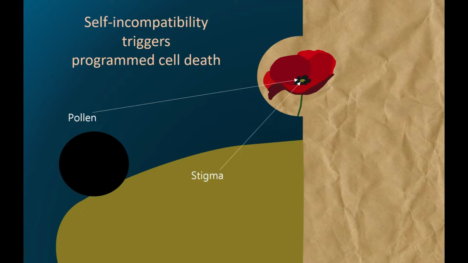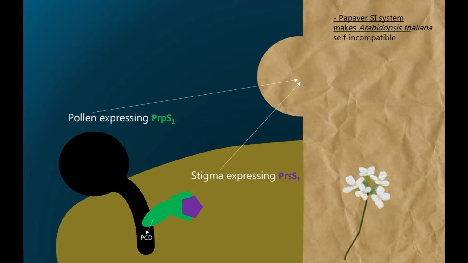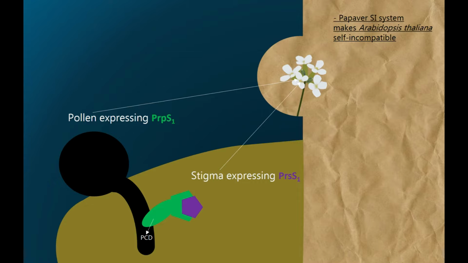It depends on two determinants, PRPS, a novel transmembrane protein expressed in the pollen, and its cognate PRSS, secreted in the stigma. The interaction of both cognate determinants triggers programmed cell death. The same occurs in transgenic Arabidopsis plants expressing PRPS and PRSS. It means Papaver's self-incompatible system makes Arabidopsis thaliana self-incompatible.